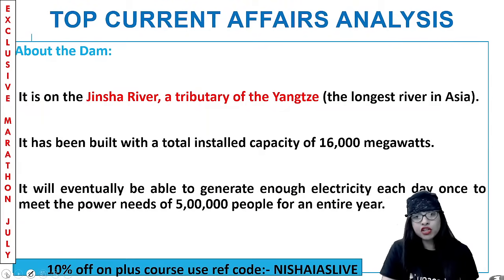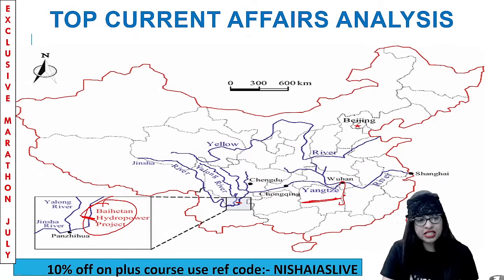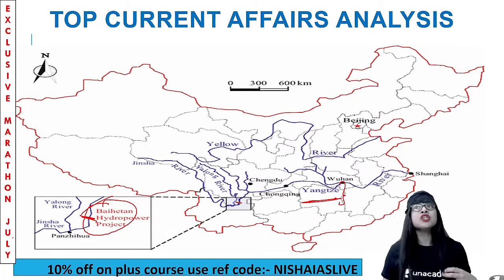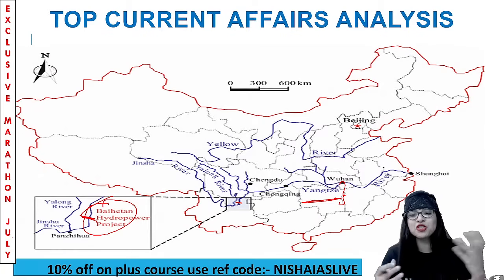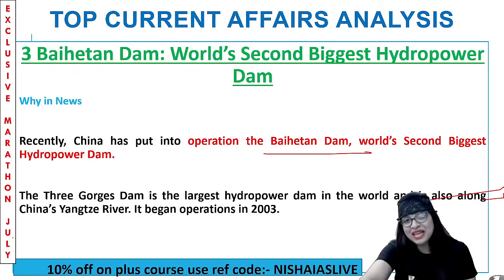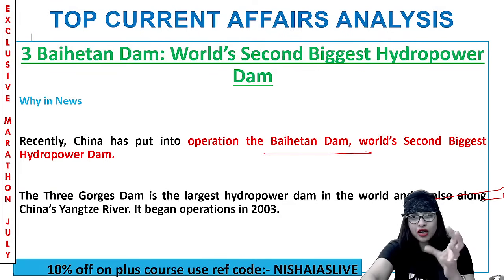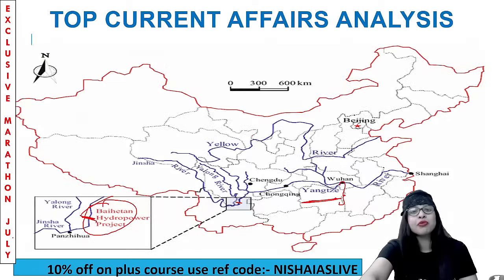Now, let me quickly take you to the details of this particular river, guys. It's quite important as well because sometimes a little geography is also important for you to understand the importance of this particular dam, that is Baihetan Dam. So, we are going to see a little static geographic portion here.